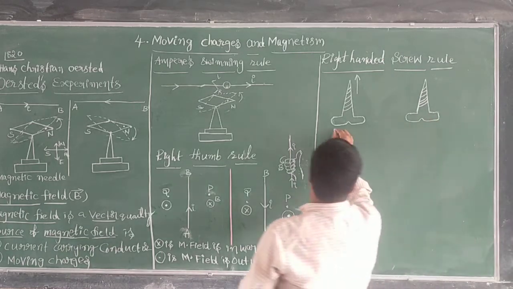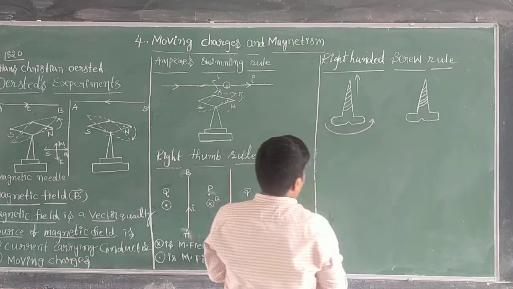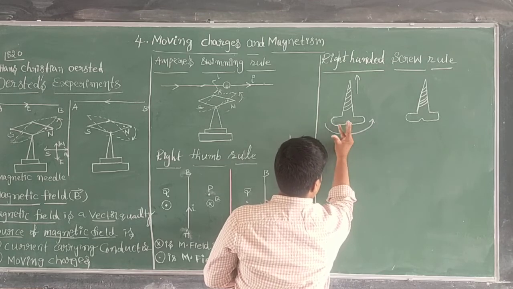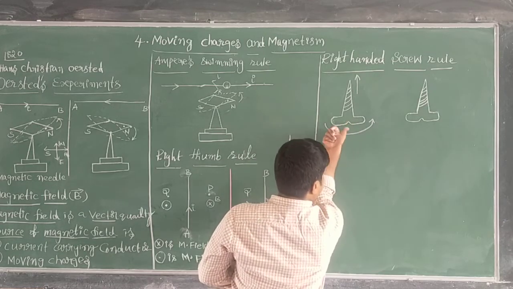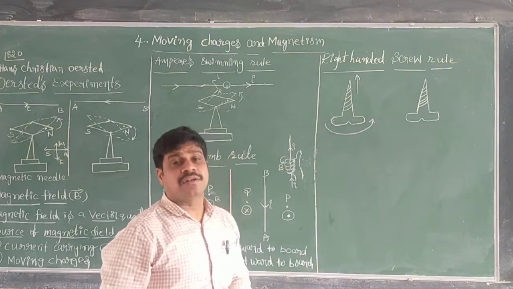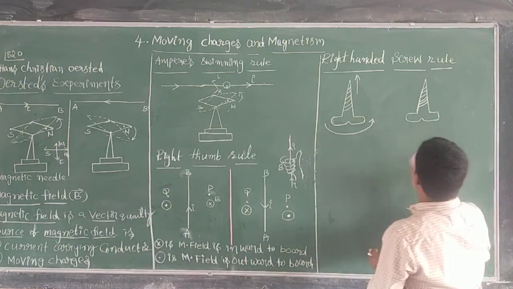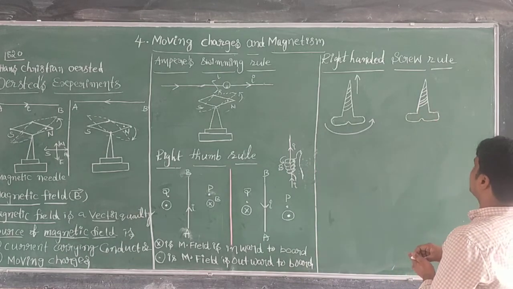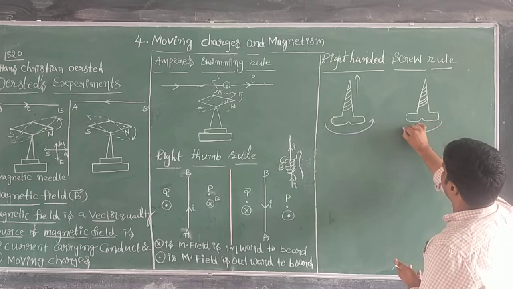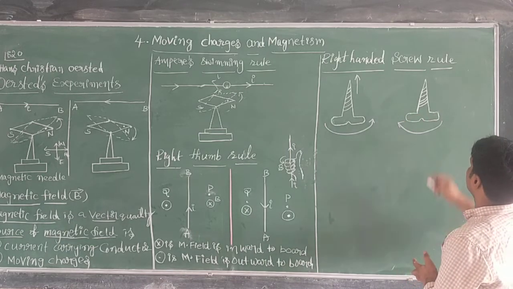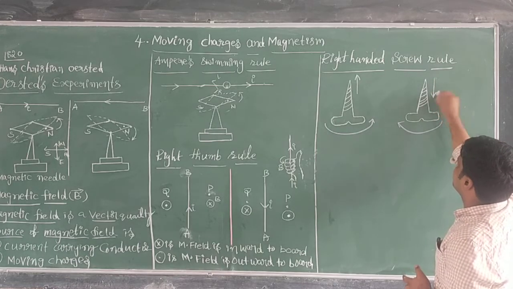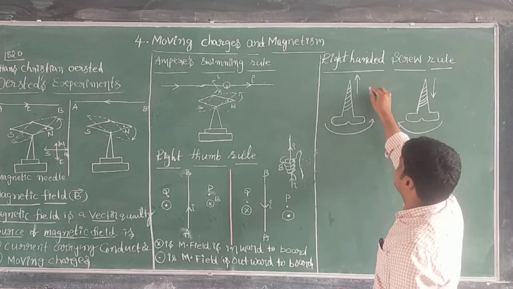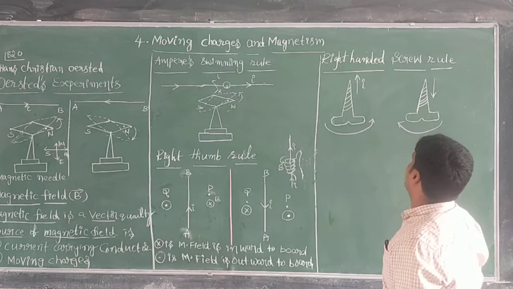When the screw is rotating in this direction, like this, the tip is advancing in which direction? Upward direction. Now when the screw is rotating in the opposite direction, like this, the tip is advancing in which direction? Downward direction. That means the direction in which the tip is advancing gives the direction of current.